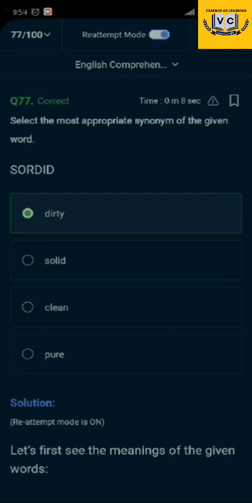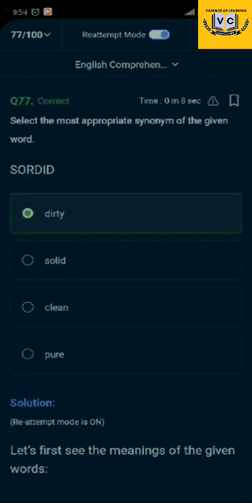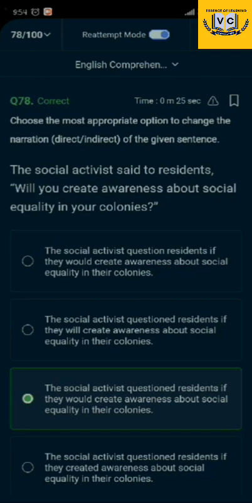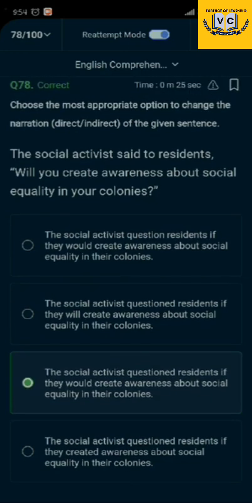Then the second question comes from vocabulary. Sordid means dirty, filthy, something that looks disgusting. So this is your writing. We are here only to see which section needs more work. Another one is direct and indirect speech, where we have to change into the past form, so everything comes from the past, like the second form, third form.